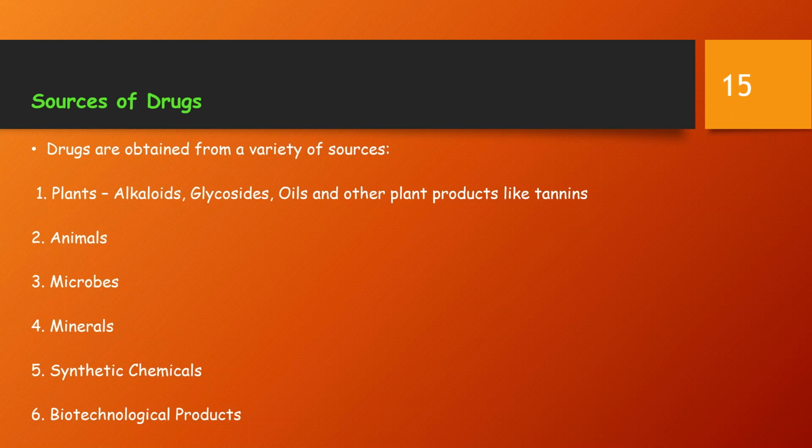Chemically, the active ingredients fall in several categories whenever we are considering plants as a source of drugs. The chemical composition present in plants, such as alkaloids, glycosides, oils, and other plant products like tannins. Alkaloids are alkaline nitrogenous bases having potent activity. These are the most important category of vegetable origin drugs. Few prominent examples being morphine, atropine, ephedrine, nicotine, ergotamine, quinine. They are mostly used as their water-soluble hydrochloride or sulfate salts.